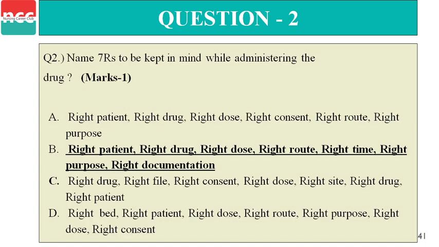Second question is, name the 7 Rs to keep in mind while administering the drug. So what are the 7 rights while giving the drugs? The correct answer is B. Right patient, right drug, right dose, right route, right time, right purpose, and last, right documentation.